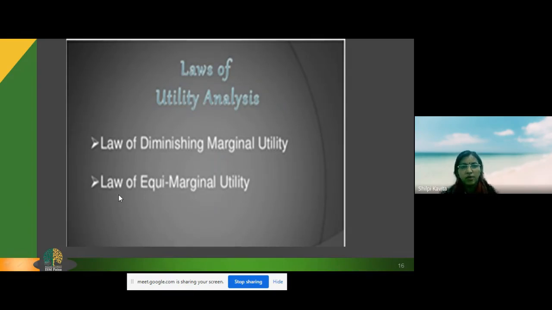So students, we have come to know about the concept of total utility and marginal utility in this series. And in the next series, we'll be discussing how total utility and marginal utility are measured, and how they behave under two laws: the law of equimarginal utility in the modern statement and in the traditional statement. We'll come to know the behavior of utility when we are measuring it in cardinal terms.